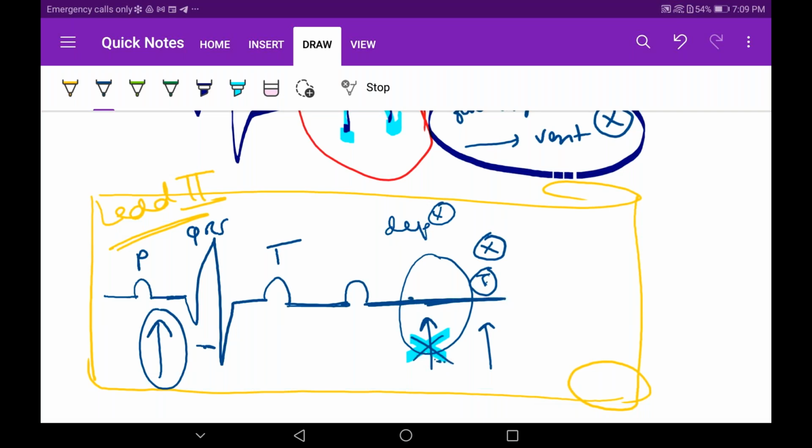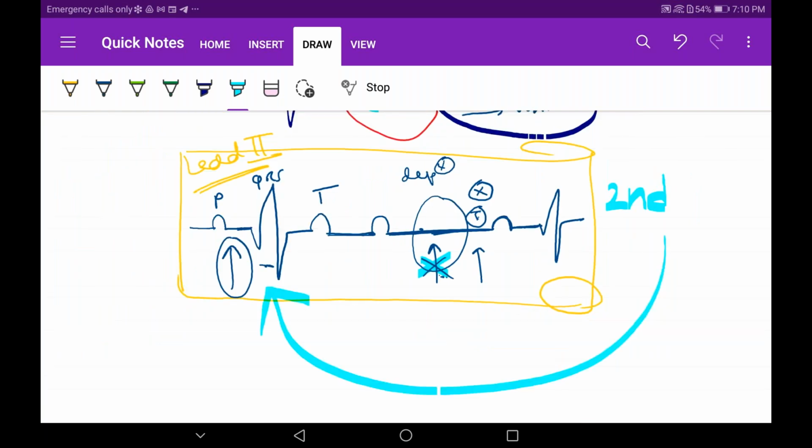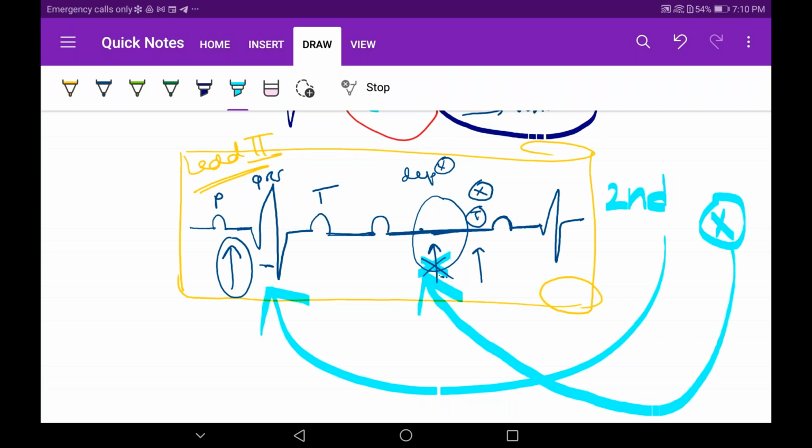So in this segment, tell me what you have seen. Again, SA node will send a signal, again there will be impulse reaching the AV node, and again QRS will come normally. So what have you learned in this ECG, everyone? You have learned that in the second degree heart block, few impulses reach the ventricles, which is where QRS is appearing in the ECG, but few impulses do not reach the ventricles. So ventricles do not depolarize. That will cause no QRS and no T wave to appear. So the whole segment will be blank. It will be isoelectric. Then again, SA node will send a signal, which is nothing but the P wave.